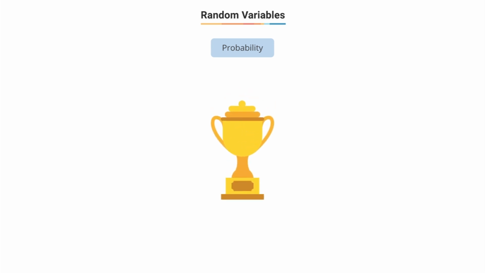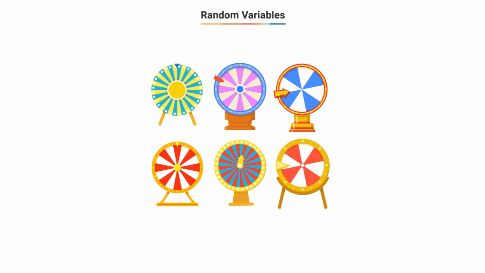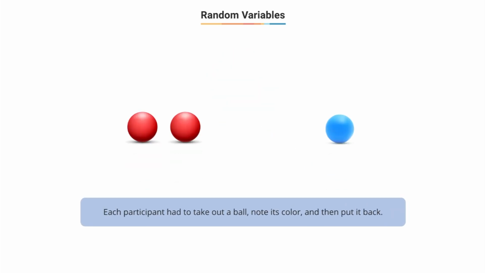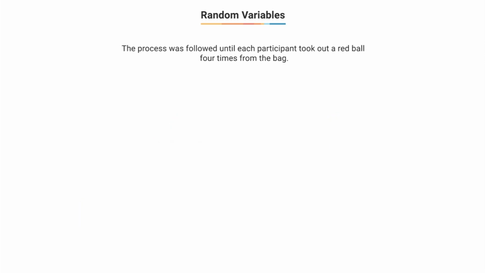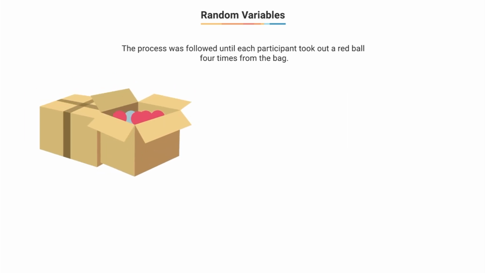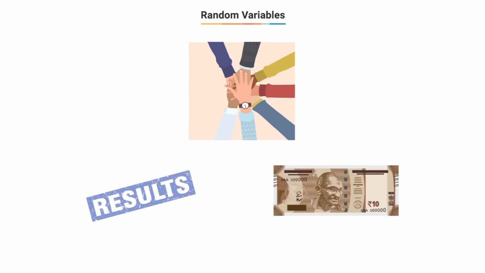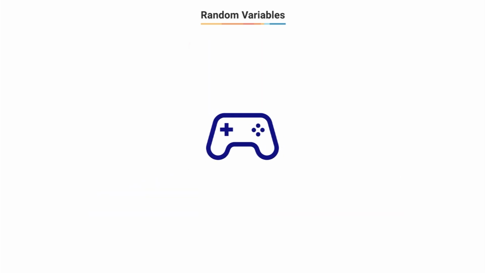Do you wonder how? To understand this, let me tell you about a simple gambling game we can play. We can take a bag and fill it up with 3 balls, 2 red and 1 blue. Each participant has to take out a ball, note its color, and then put it back in. This process is followed until each participant has taken out a ball from the bag 4 times. A participant who gets a red ball all 4 times would receive 150 rupees from the house. Attractive offer, isn't it? However, the participant who gets any other result would have to pay 10 rupees. So would you like to play this game? Is this the kind of game in which we, the house, should always win in the long run? Or are we going to incur some losses in the long run?